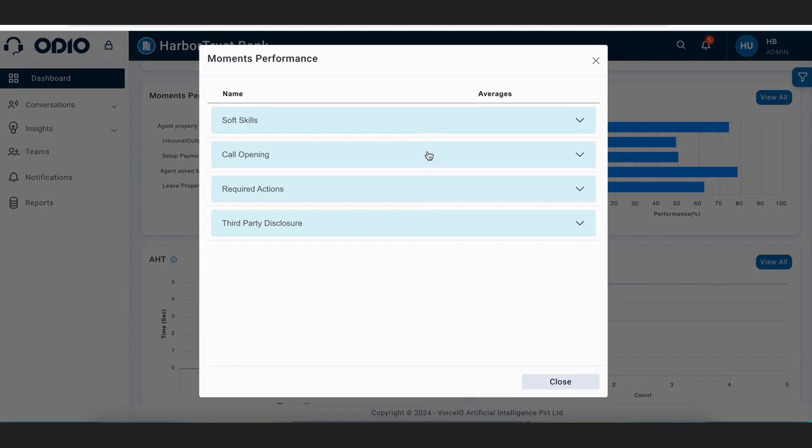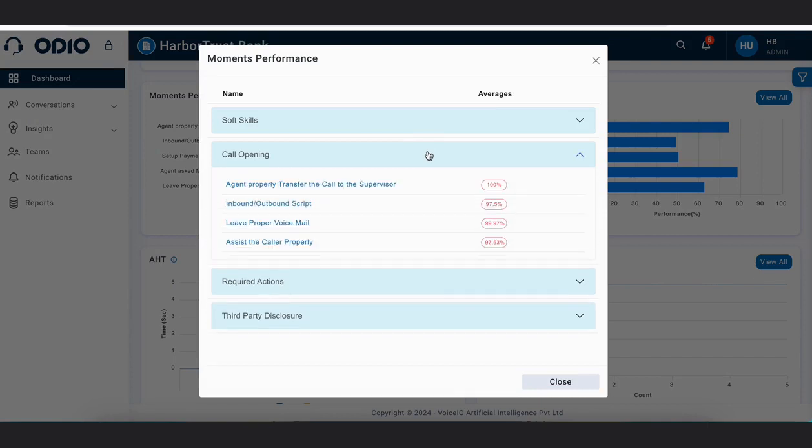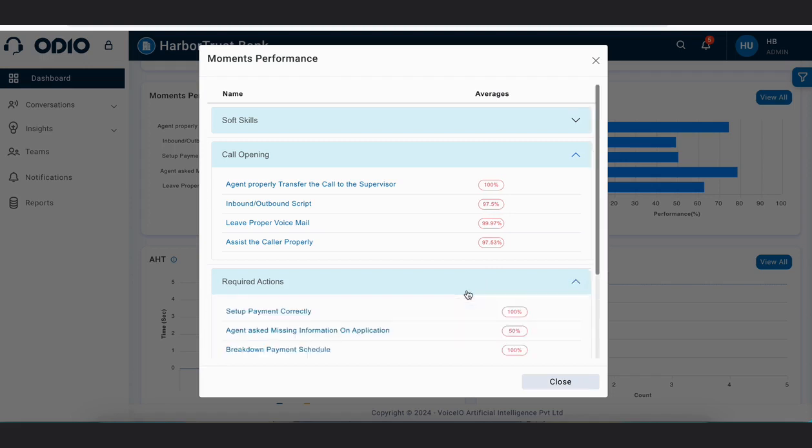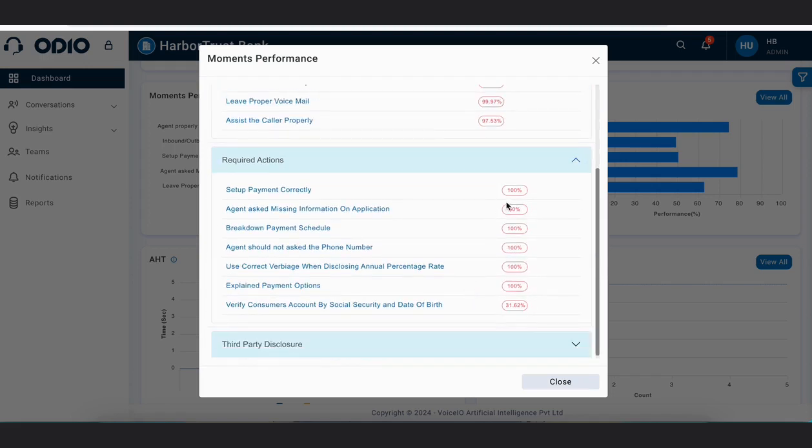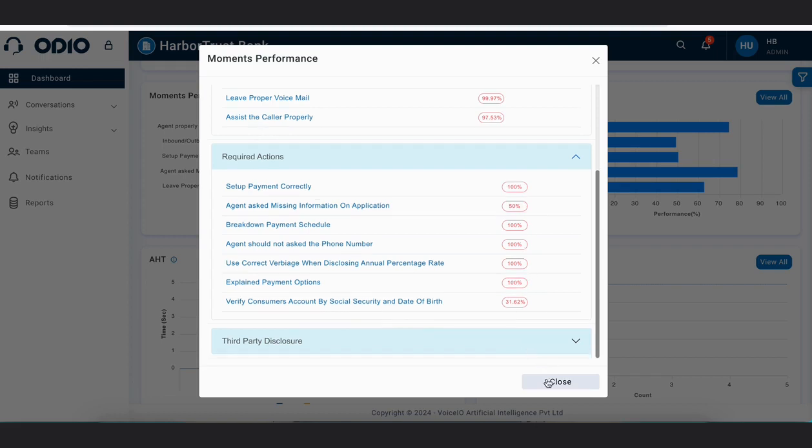For example, one group is call opening, and in call opening there are various movement parameters. This movement parameter is met 100% of the times. Similarly, you can see other movement parameters also, and they are segregated as per the groups.